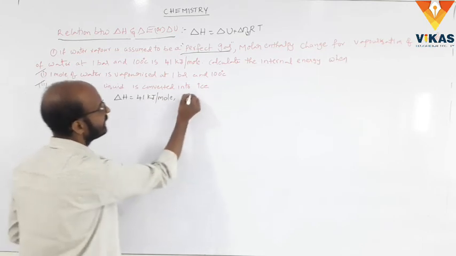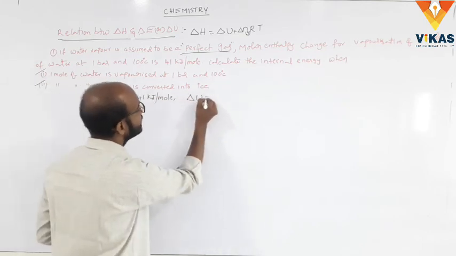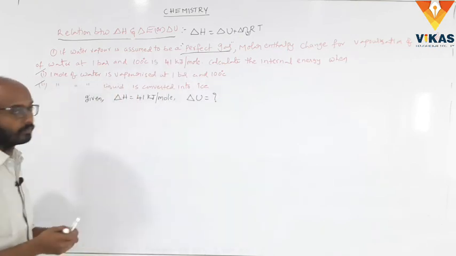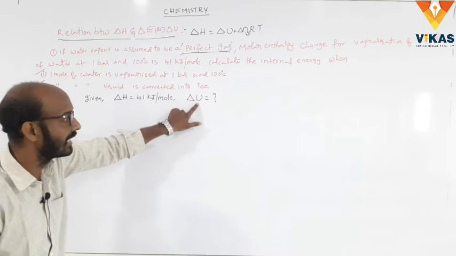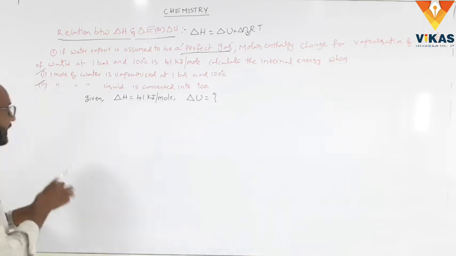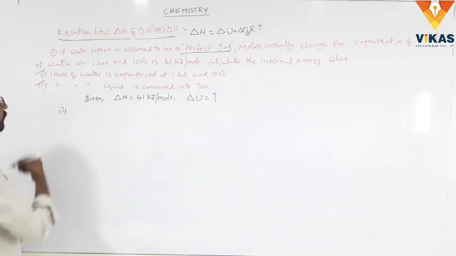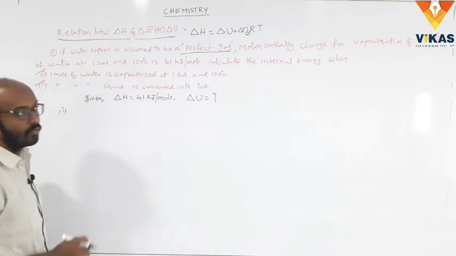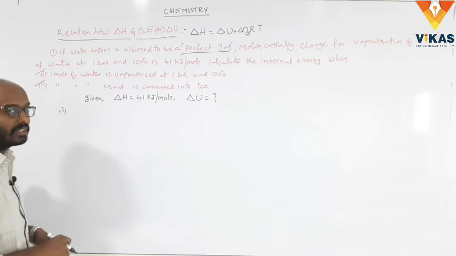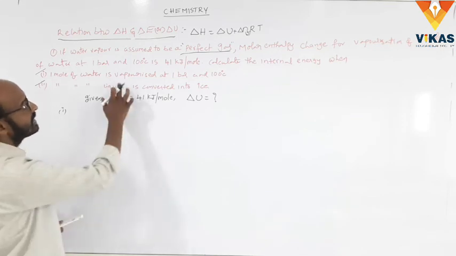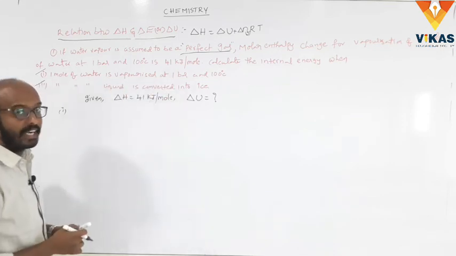You find out the internal energy delta U. The change in enthalpy is 41 kilojoules per mole, and we calculate the delta U. In case 1, 1 mole of water is vaporized, so N1, the number of moles of water, is 1, vaporized at 1 bar and 100 degrees centigrade.